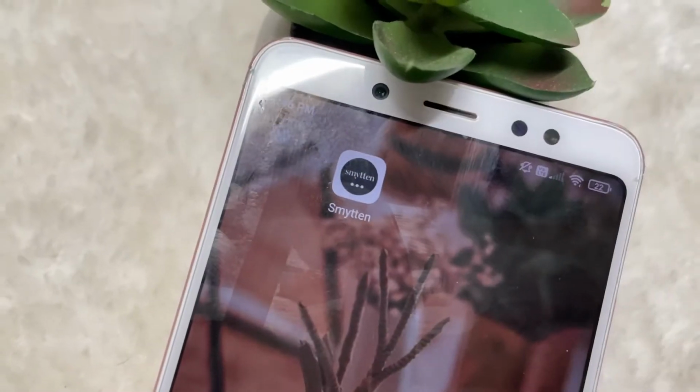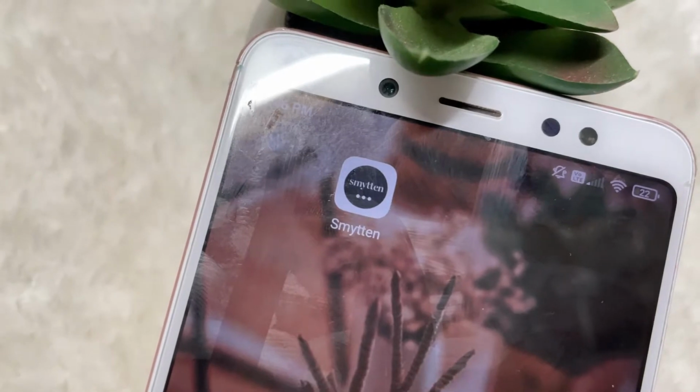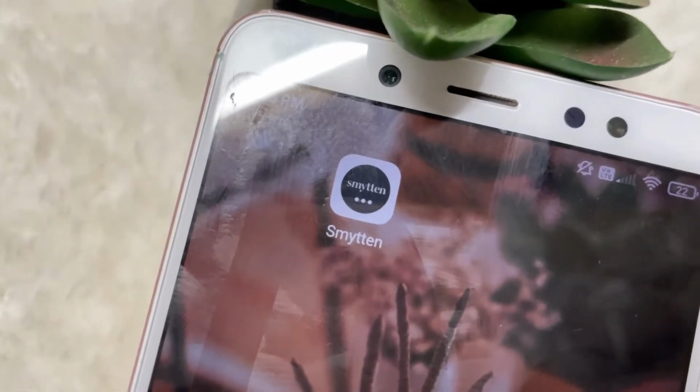This is the app that I was talking about. This is Smitten. Let's give you a closer look. So you got a closer look at the app. The name of the app is Smitten. It is available in the Play Store as well as in the App Store. I have downloaded it from the App Store. I use it on my iPhone because I primarily use my iPhone.